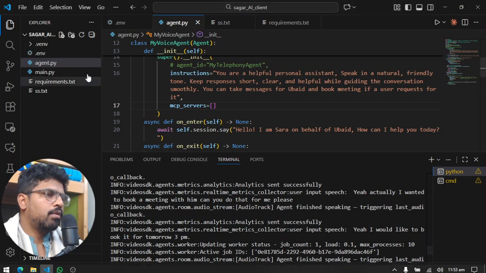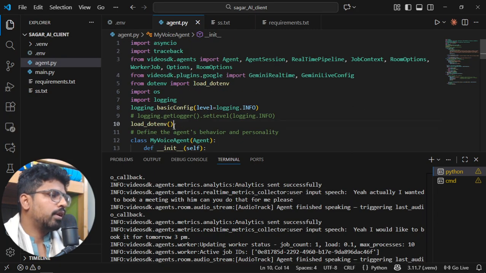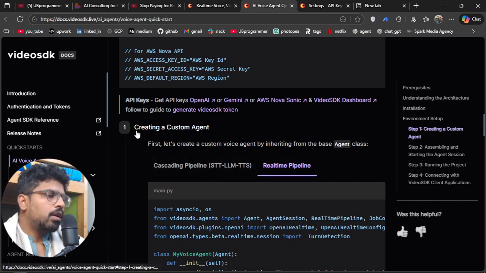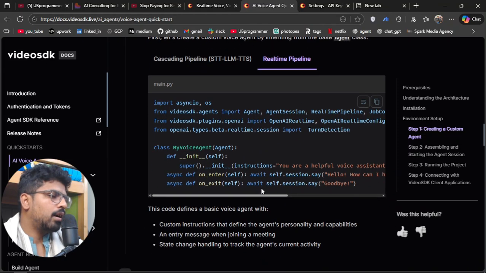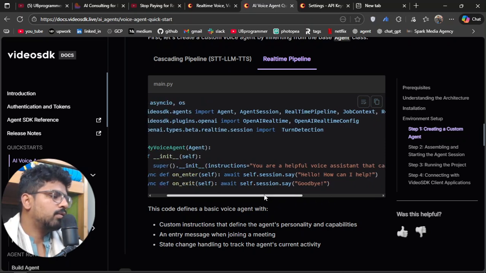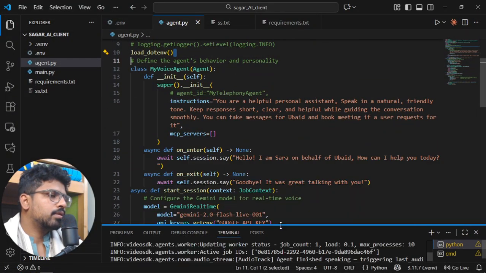So I do have a file named .env here. I will not reveal that, but that is here, right? And how you are loading it, you are just loading it using the load_dotenv package, that is load underscore dotenv. Now you create a custom agent. So what you do, you just copy it, and you create a new main.py file, and that is pretty much it, right? That is your first message, hello, I can help you, and there I have written this.